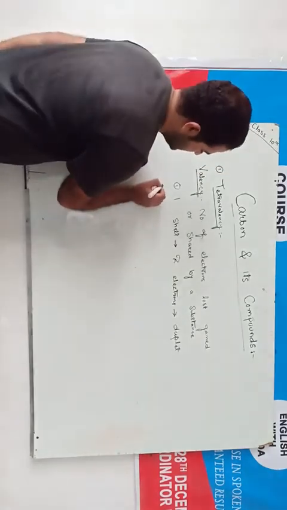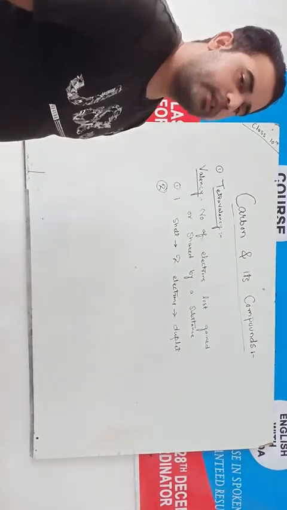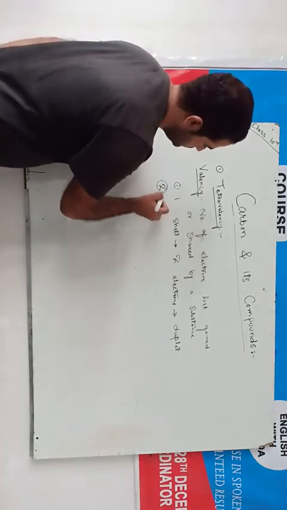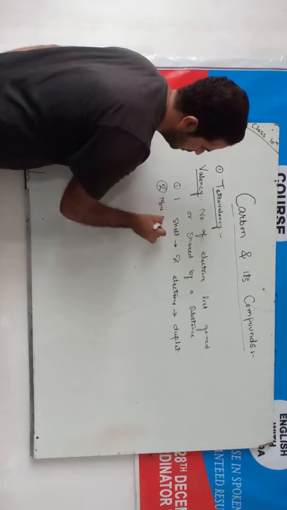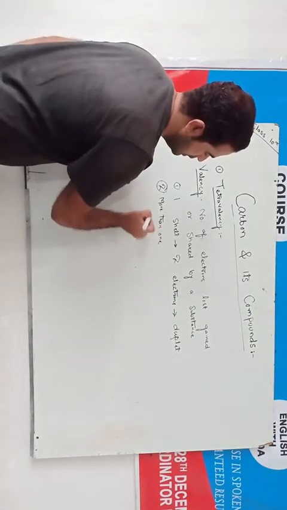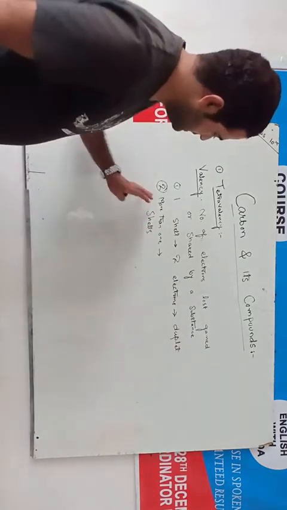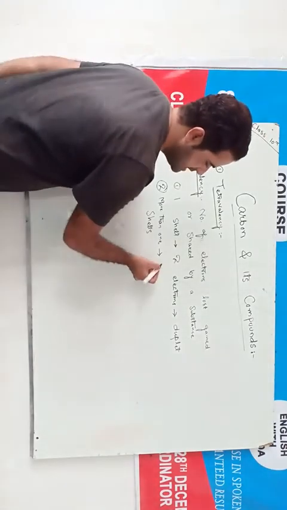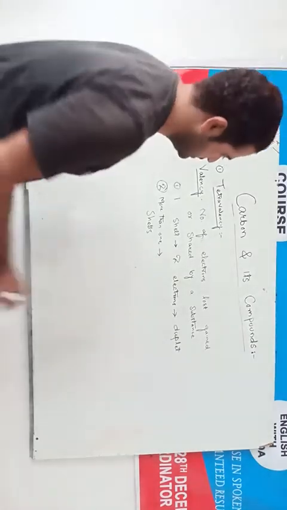But if there is an element which has more than one shell, then this element will be stable only if its outermost shell contains 8 electrons.